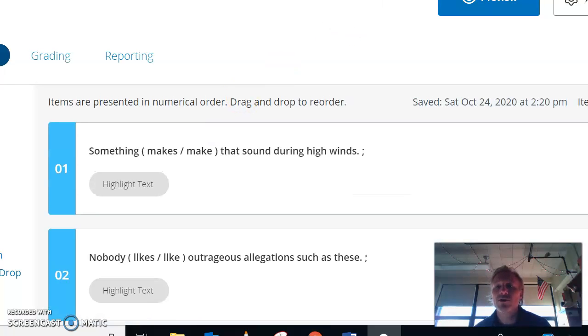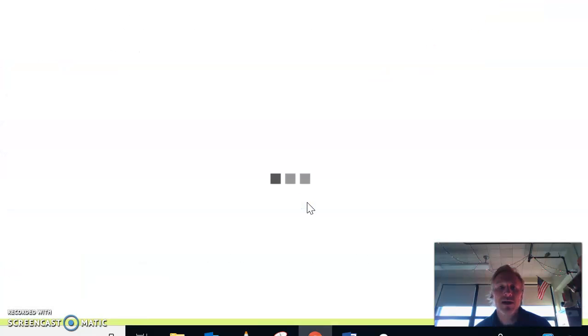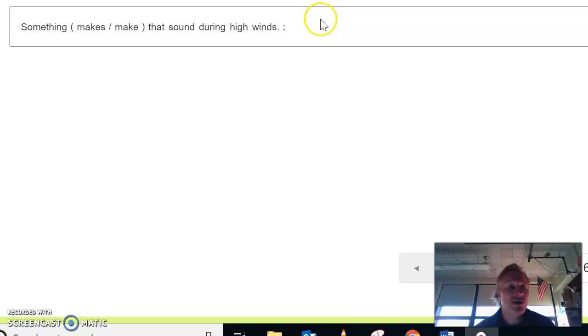So just preview this real quick. Or not quick. There we go. Yeah, I'm going to start this attempt. Remember, you got to get over half to get all of the points for this. So, oh, wow. Something makes or make that sound during high winds. So you're going to highlight the subject, and then you're going to pick the verb that goes with it. Is it something makes or something make? I'm going to leave that to you.